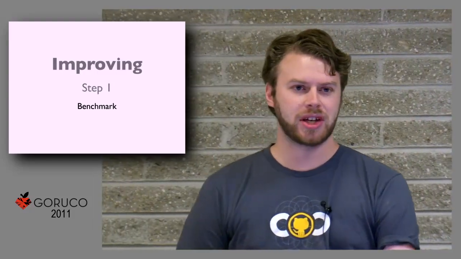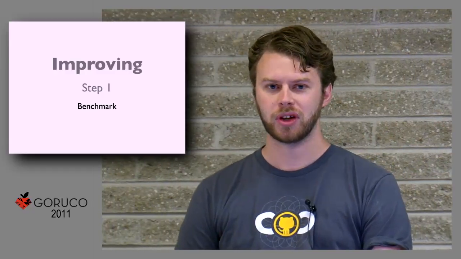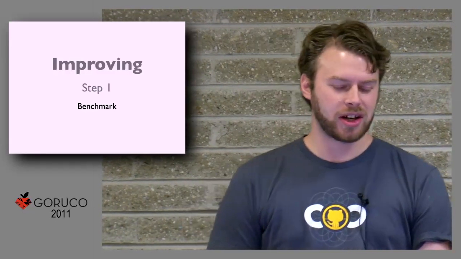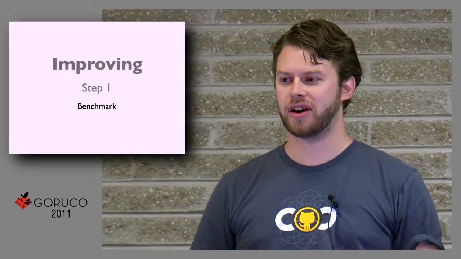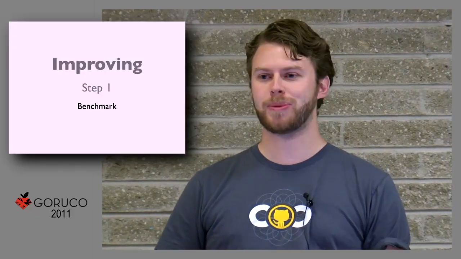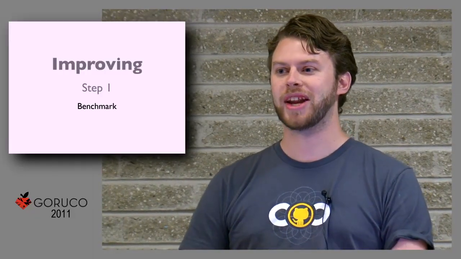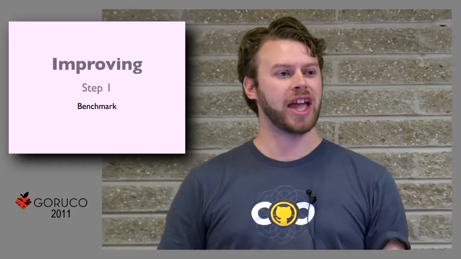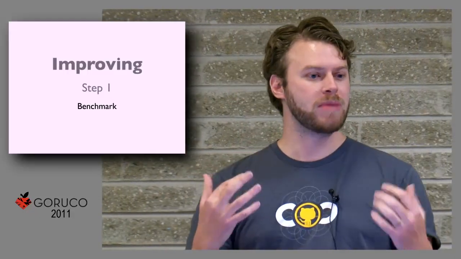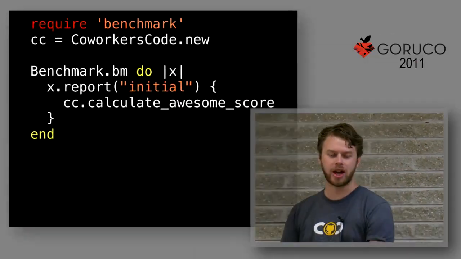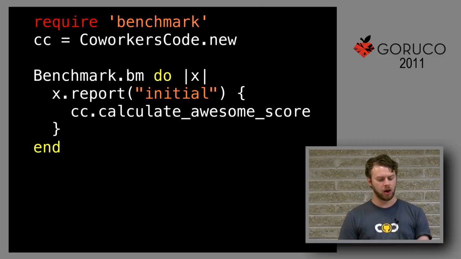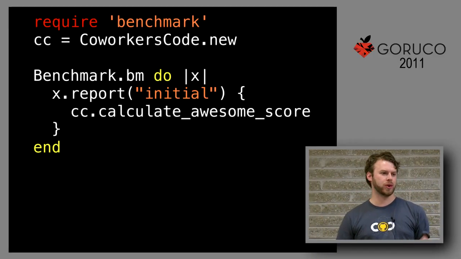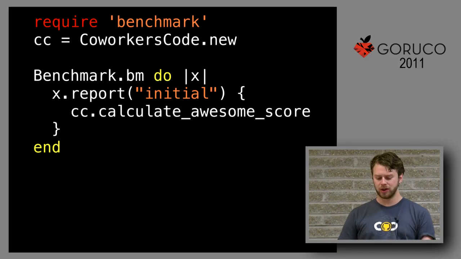Who in here has ever written a benchmark before? Oh, good. Great. These slides are some slides that I give a lot, and I found that they're useful for explaining how to write a benchmark and also how to read the output from it. Because a lot of this is sort of subtle, and once you know how to do it, it will help you immensely. So here is our benchmark. This uses the standard lib benchmark library. You don't know what this coworker's code is. You just showed up on this project. It got dumped in your lap, and you know that there's some calculate awesome score method that's super slow. That was what you were given.